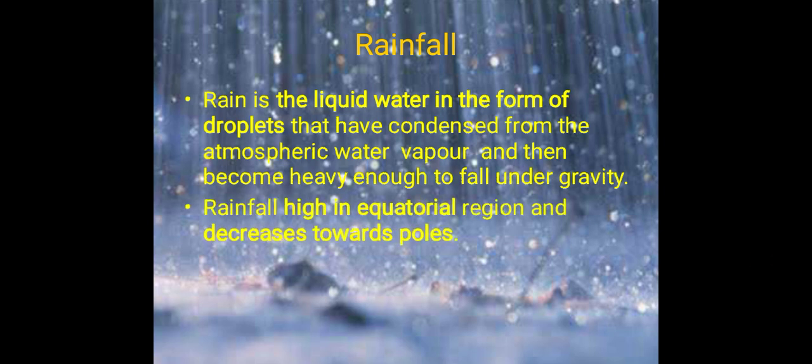Rainfall is high in the equatorial region and decreases toward the poles. In the equatorial region it receives high rainfall, but in the polar region it receives very low rainfall because the water vapor level is very low there, and the temperature is very low. But in the equatorial side there is more water vapor which condenses and then falls as rainfall.